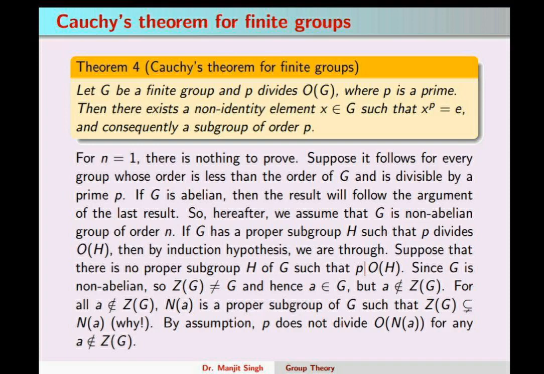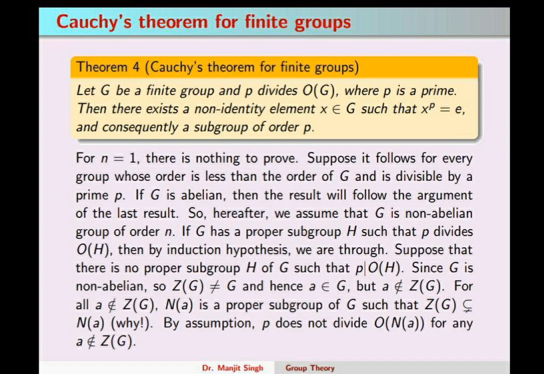So here we will consider only the non-abelian case. So G is a non-abelian group. Now if G has a proper subgroup H such that p divides the order of H, then by the induction hypothesis we are through, the similar case we have discussed in theorem 3.